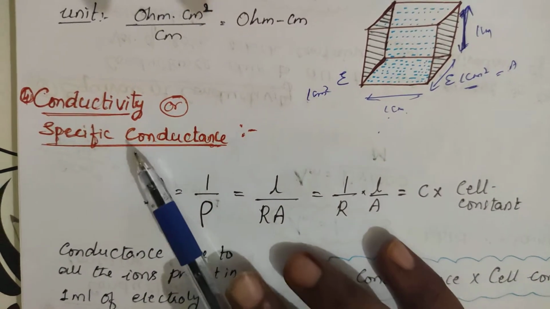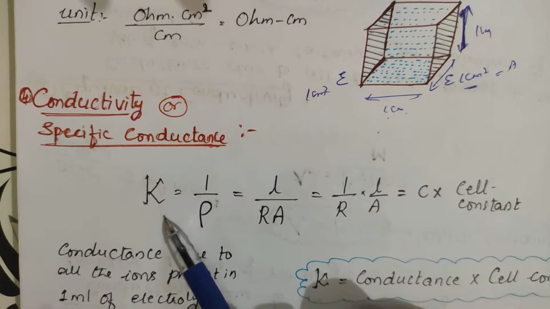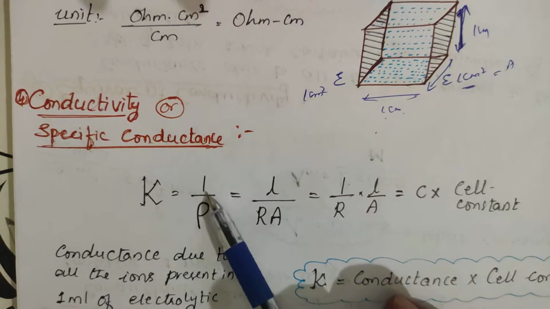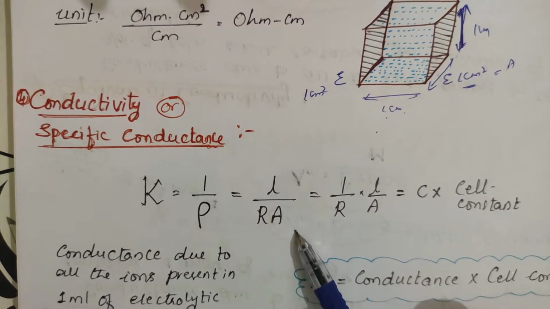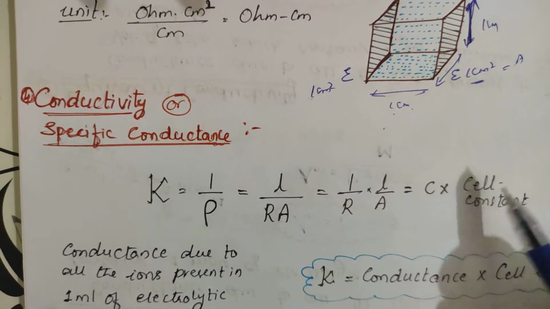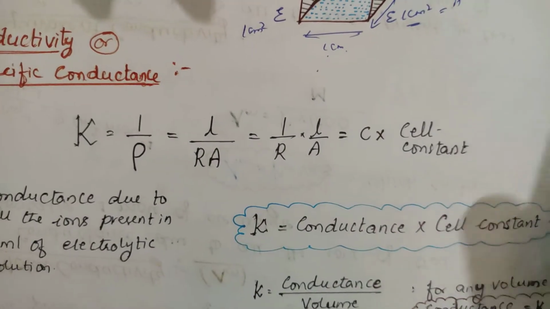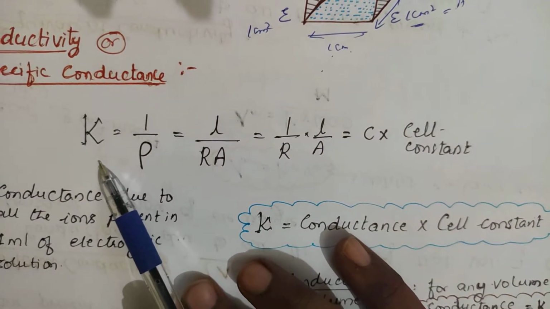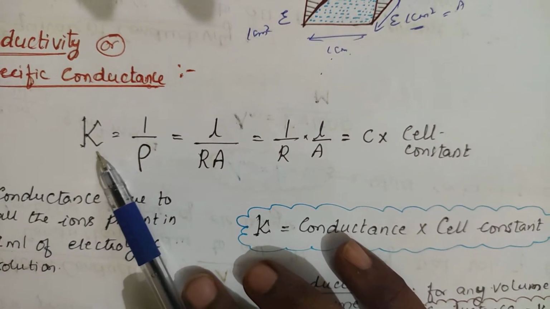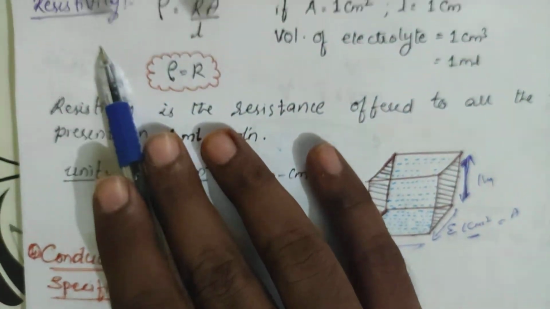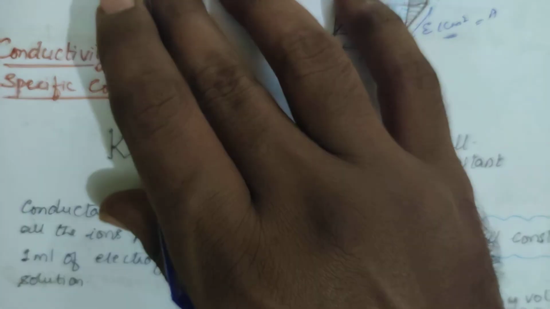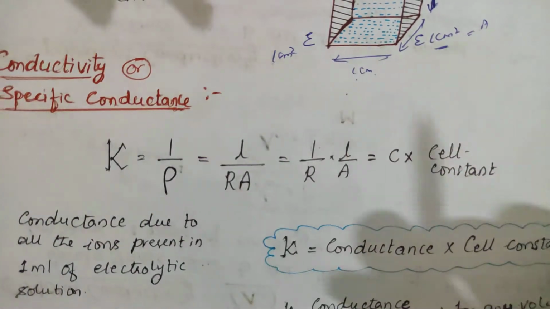Again I am repeating, conductivity or specific conductance, called K, is equal to 1 by rho. Rho is nothing but RA by L, so you will be getting L by RA, 1 by R into L by A. 1 by R is equal to conductance, L by A is equal to cell constant. So this is the relation. What is meant by K? It is the conductance in 1 ml of the solution. What is resistivity? It is the resistance in 1 ml of the solution.